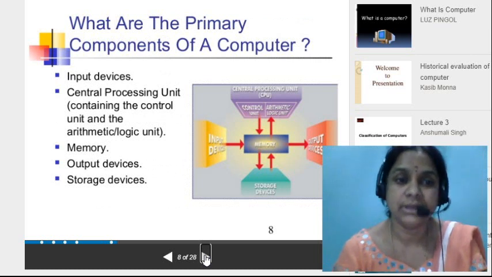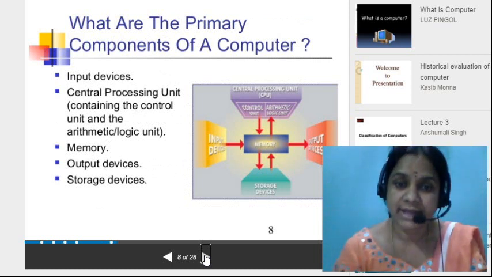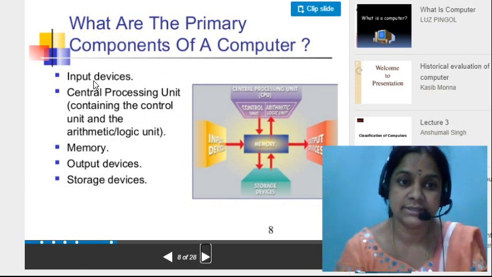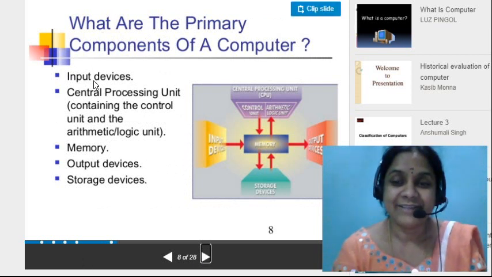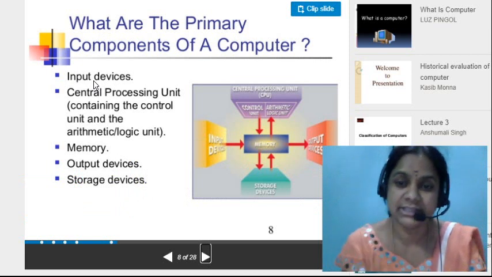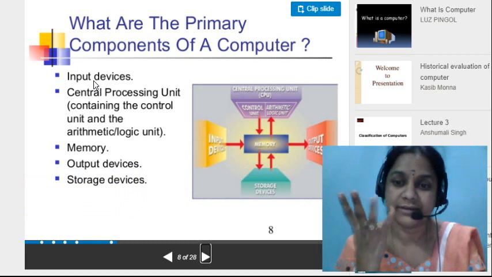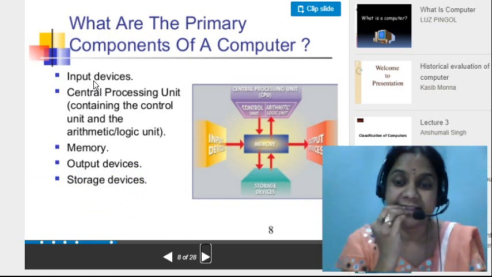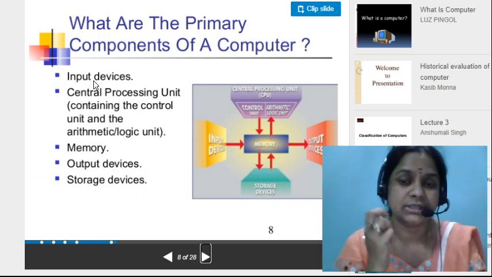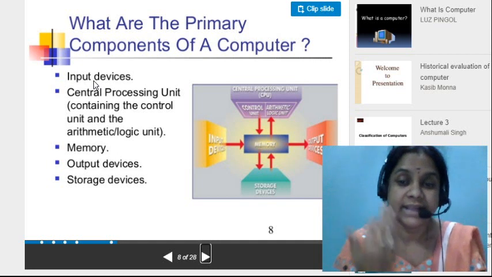Parts of the computer. Input devices, parts. See here, what are the main parts of the human body? The mouth is to eat, to open it. The teeth are to chew it. The tongue is to taste it.